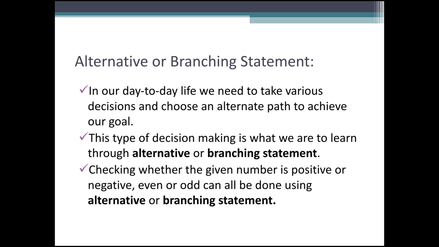We make many decisions depending on our situation, money problems and so on. This kind of decision making is what we learn through the alternative or branching statement.